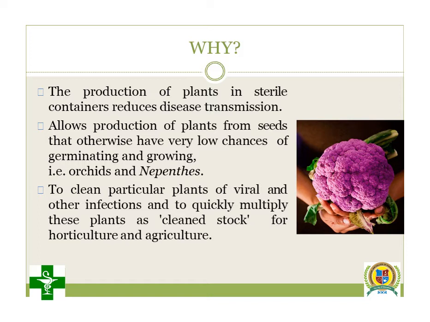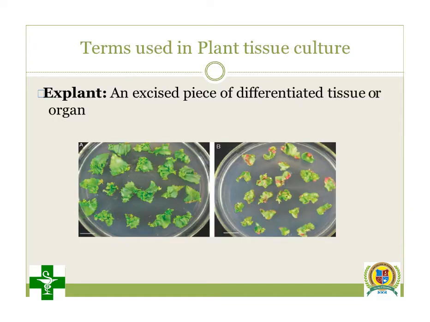So before studying plant tissue culture, we need to study some terms, some definitions, some terminology. The first term is explant. See in the picture some petri dishes, and in those petri dishes some leaves.